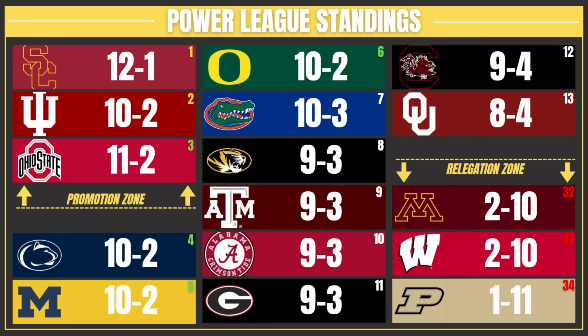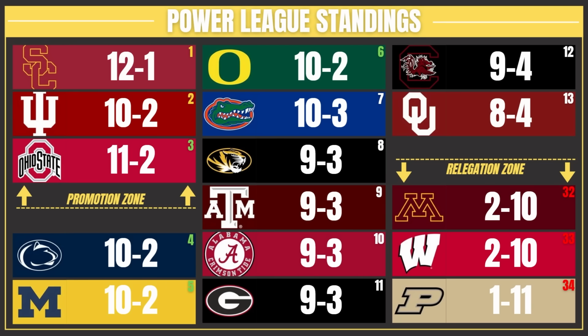We'll start with an actual plus side for the SEC. At least there's no SEC teams getting relegated. They won in that department, as Minnesota, Wisconsin, and Purdue are all moving down a level, and that's going to the Standard League. But South Carolina kind of fell off. They were 6-0, sitting in a promotion spot, and they ended up finishing 9-4 as the 12th seed in the Power League, and the SEC was crazy.